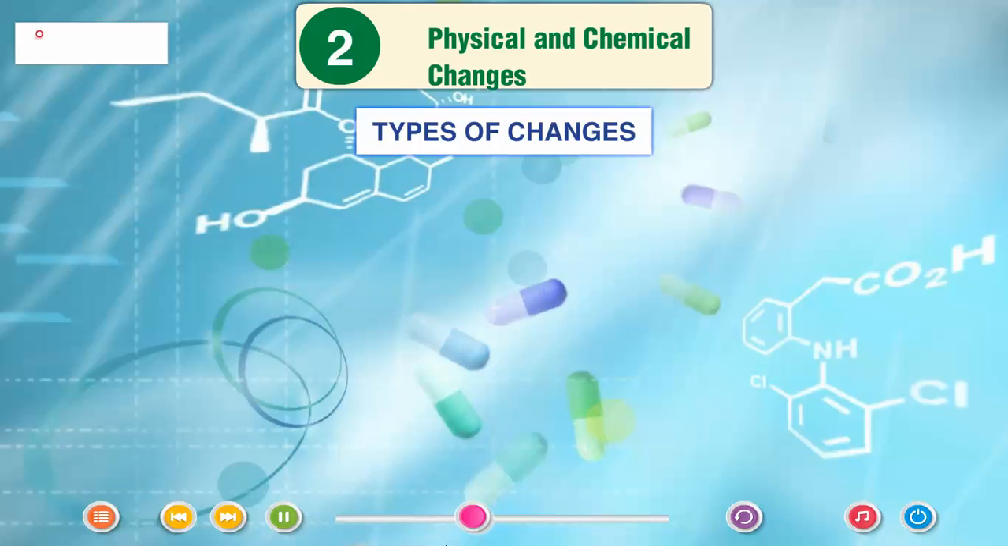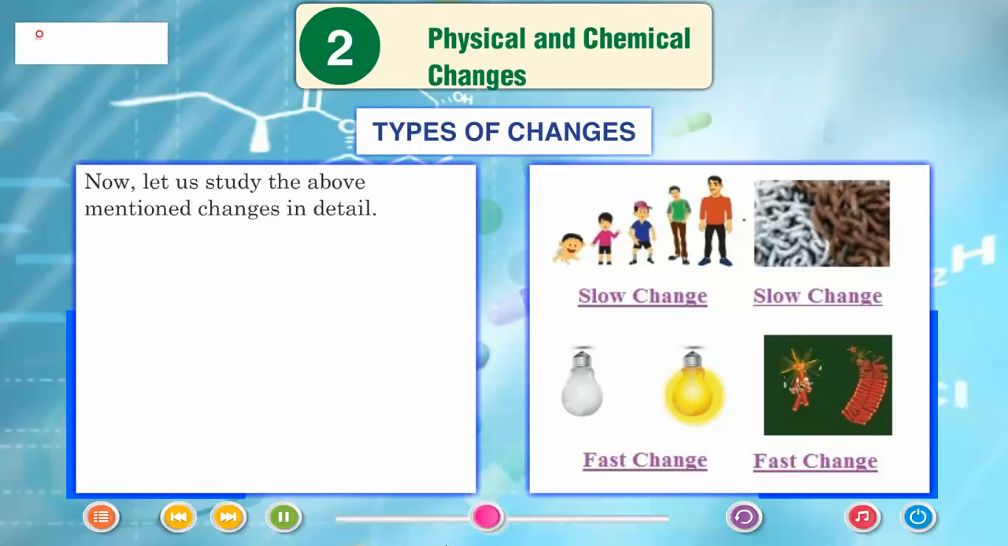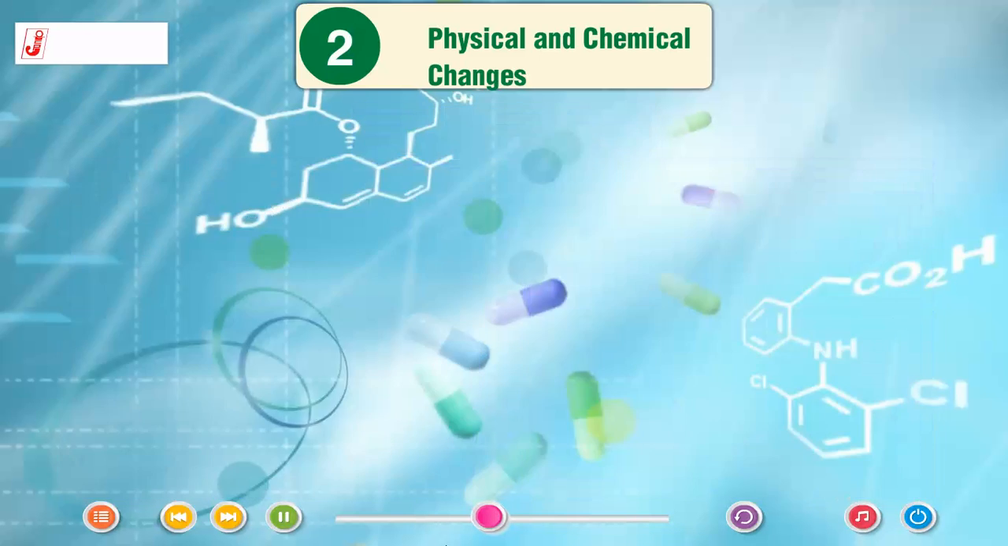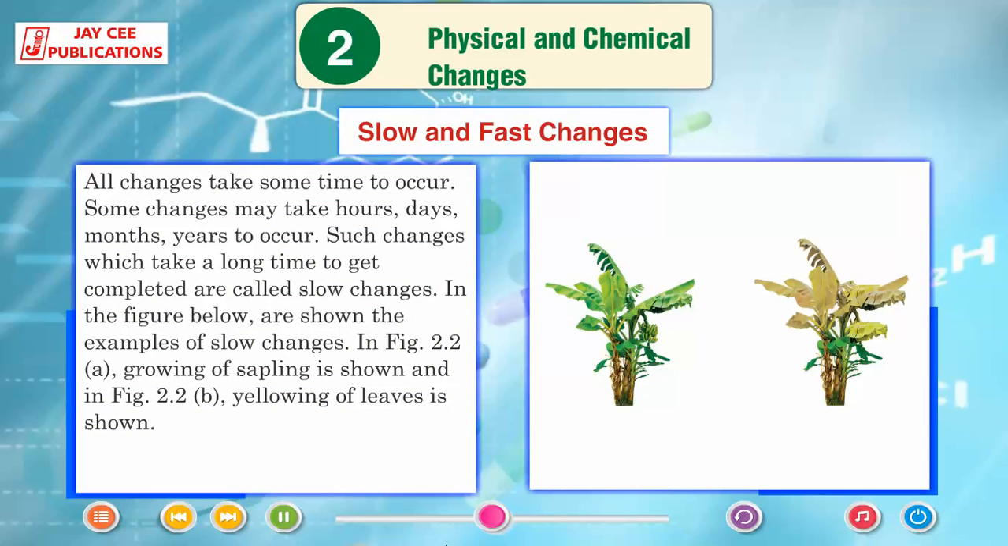Types of changes. All the changes which occur around us cannot be of the same kind. Some of them are slow, some are fast, some are desirable, some are undesirable, some are periodic, some are non-periodic, some are reversible or temporary, some are irreversible or permanent, some are physical, and some are chemical. Now let us study the above mentioned changes in detail. Slow and fast changes. All changes take time to occur. Some changes may take hours, days, months, years to occur. Such changes which take a long time to get completed are called slow changes.